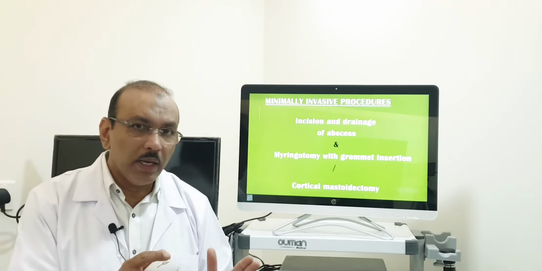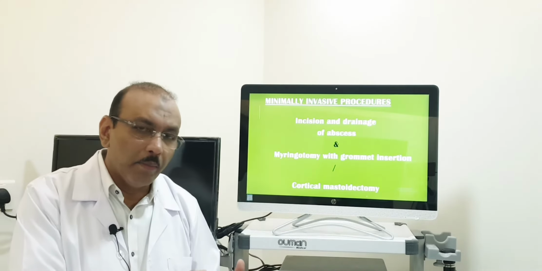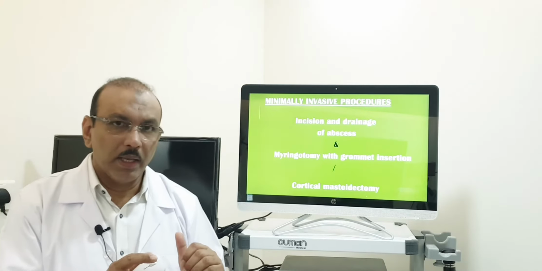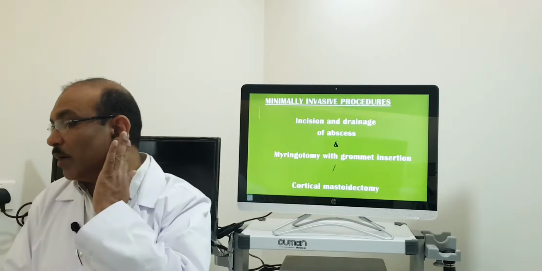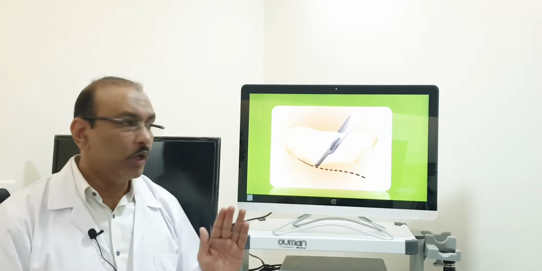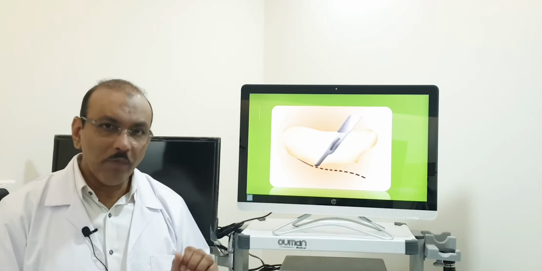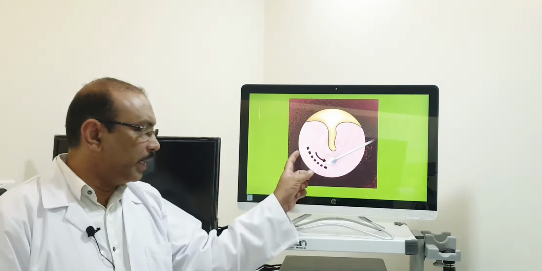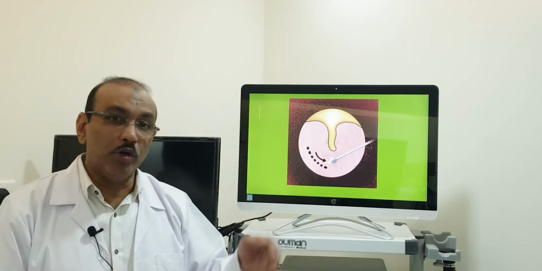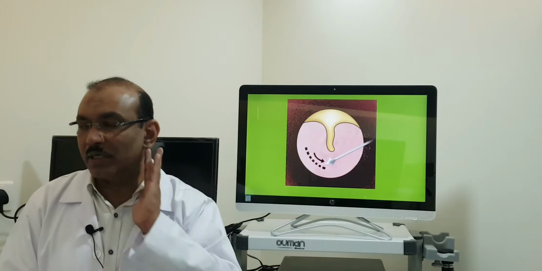Suppose we have decided to do a moderate surgery, where pus is seen in the middle ear and behind the ear. You make an incision behind the ear and remove all the pus. Along with that, we make an incision in the eardrum wide enough so that all the pus comes out, and every day the pus will slowly drain out. This is for the condition where the middle ear is filled with pus and there is pus behind the ear.